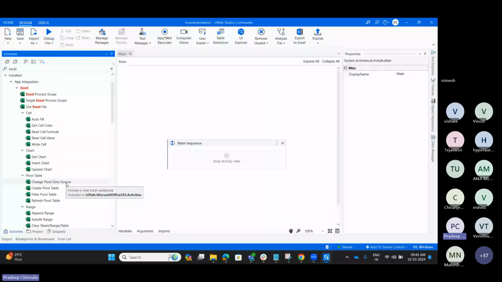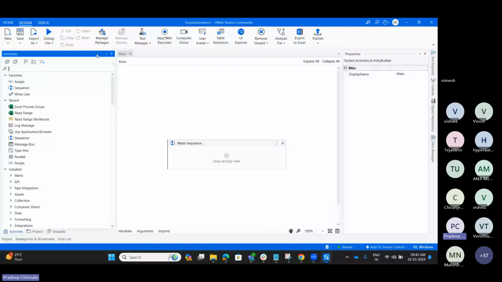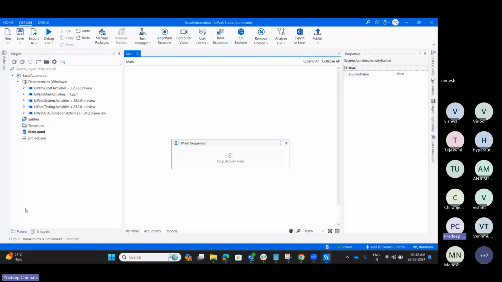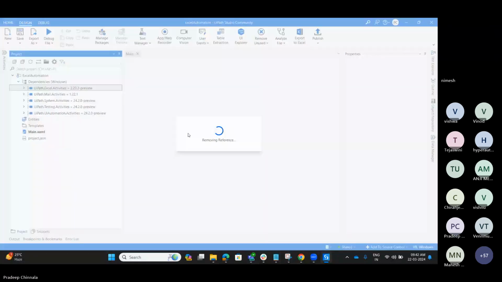But if I remove the dependencies from the project, it will take some time to load.